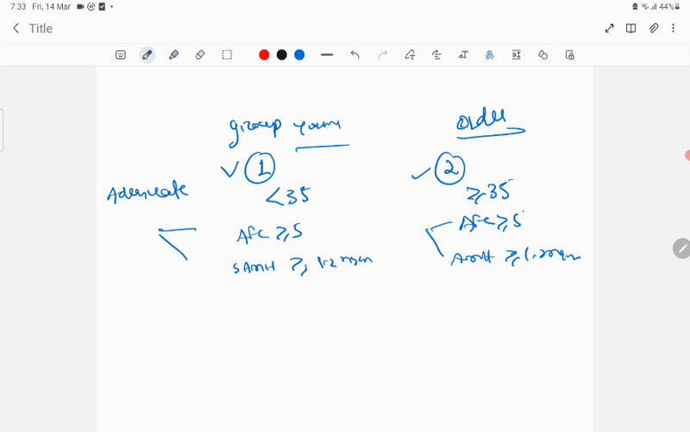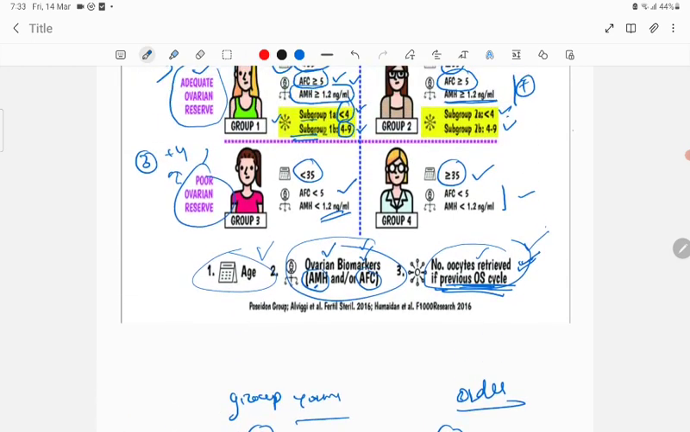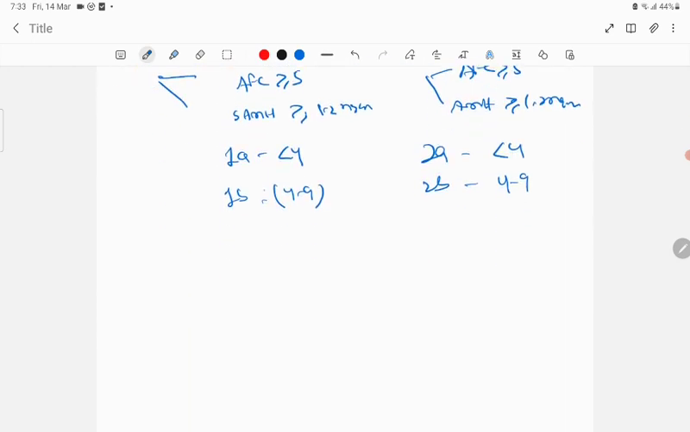Then next, 1A or 1B or 2A or 2B is based on the number of oocytes in the previous ovarian stimulated cycle. If it is less than 4, that is 1A. If it is 4 to 9, that is 1B. Same in the older group: if it is less than 4 oocytes retrieved in the previous ovarian stimulated cycle, it is 2A. If it is 4 to 9, it is 2B. This is 1 and 2.